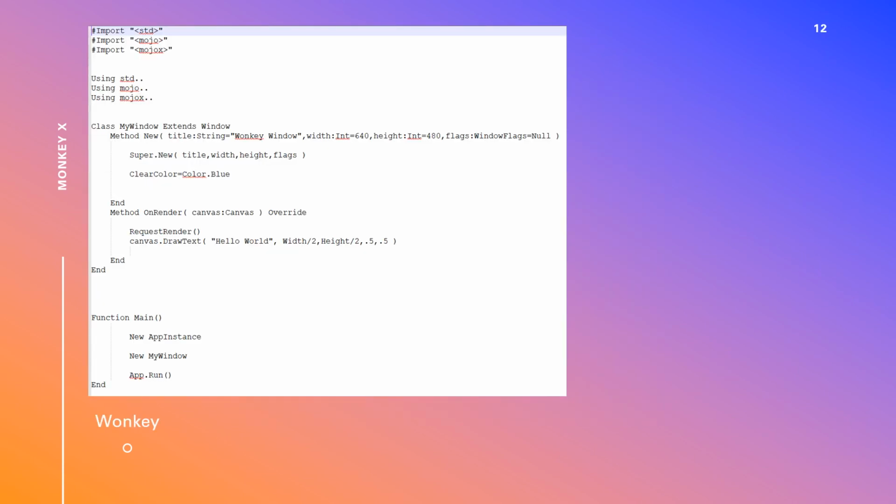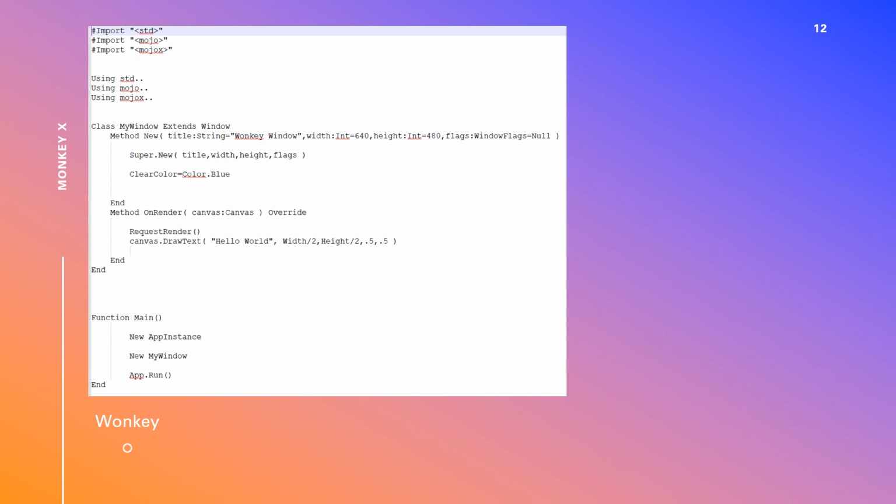Now onto Wonky. If you look at this demonstration, the code looks exactly like MonkeyX2, and that is because it was built off MonkeyX2. It calls in the standard library, the Mojo library, and the MojoX library as before. It also extends the Window class, which I called in and created the title, the width, the height, and created the window flag. I set the color to blue as before.